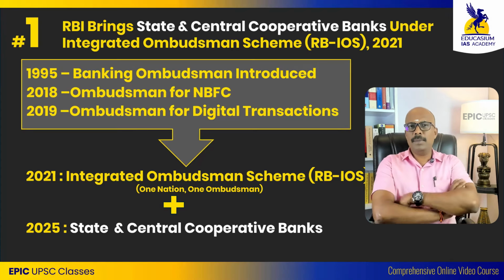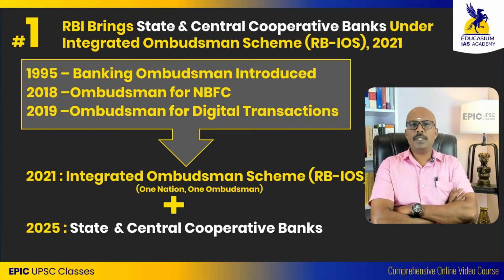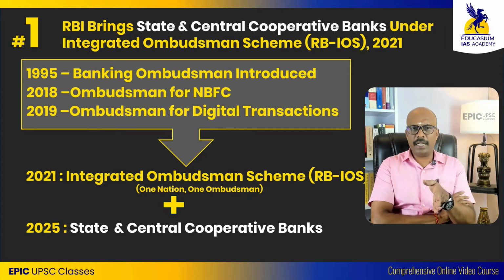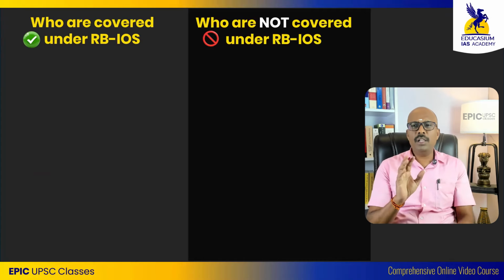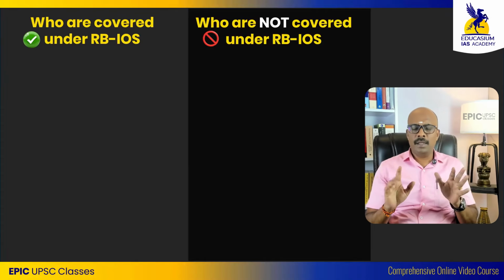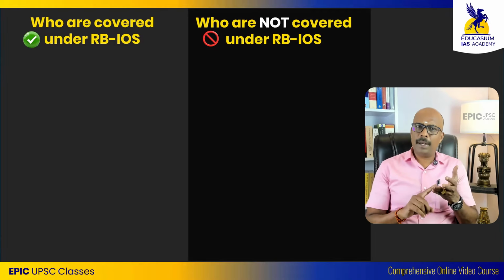Okay. So who are covered? The question in UPSC will come in this fashion: the integrated ombudsman scheme covers which of the entities, and does not cover which of the entities. We will see what are all the entities which are covered and which are not covered. The entities which are covered are all the scheduled commercial banks, that is, public banks and private banks.